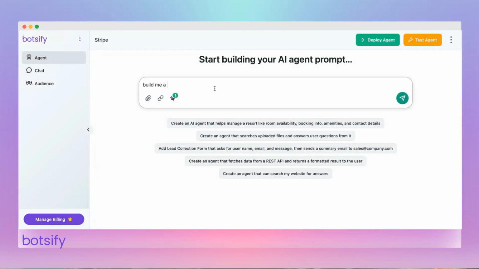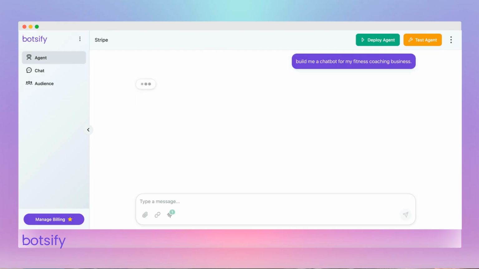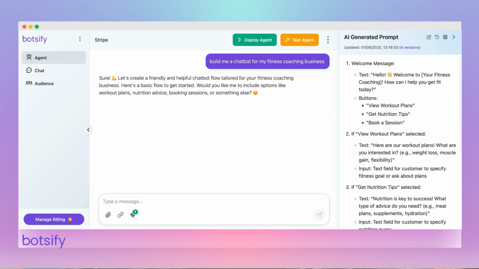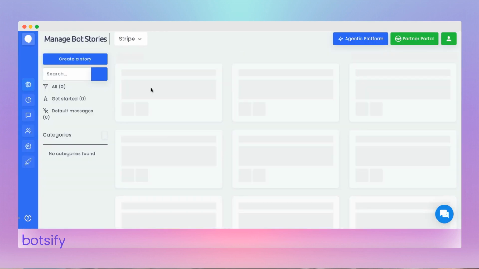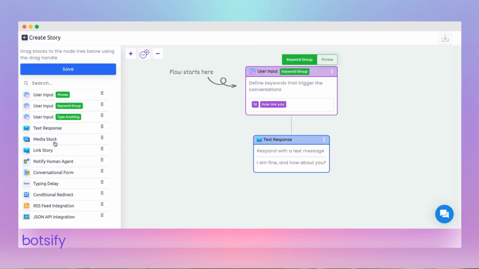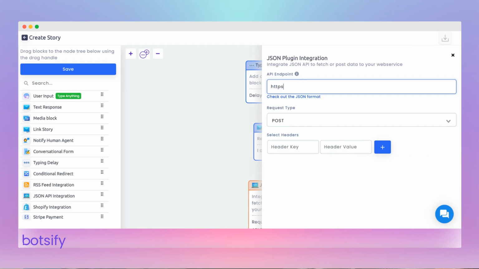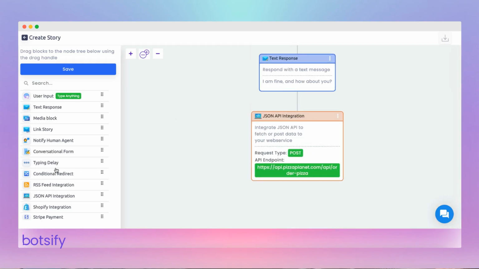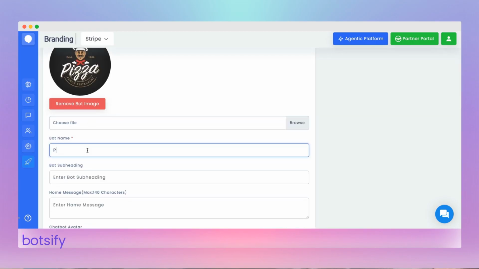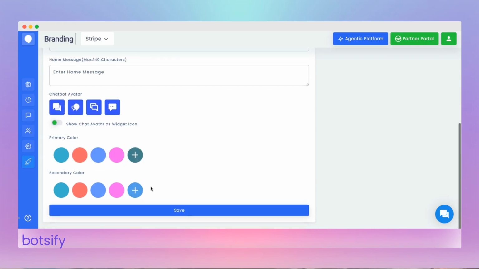Imagine saying, like, build me an agent for my fitness coaching business that integrates with my CRM, and it's done. But let's pause for a second. Think about how you'd build that same bot using the old way. You'd go to flows, create new blocks manually, set user messages, bot responses, add delays, integrate JSON API, make sure its format is correct, switch to branding tab to upload a logo, then update colors. And don't forget saving everything after every small change. It worked, but it wasn't smart. It wasn't easy enough.